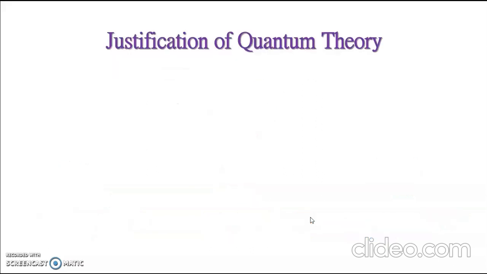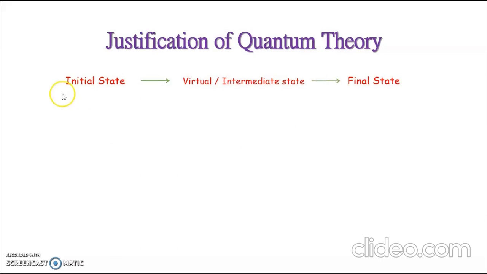It can also be described that we can have an initial state. From this state, the molecule goes to a virtual or intermediate state, and from this it goes to a final state. Here, the initial and final states are stationary, and the transition to the final state occurs through an intermediate state which is non-stationary. We can illustrate this pictorially.